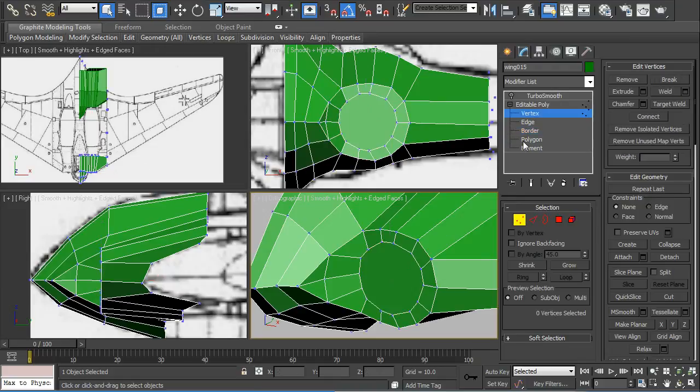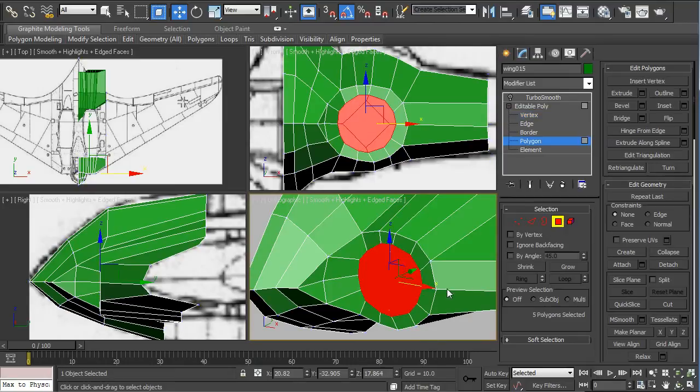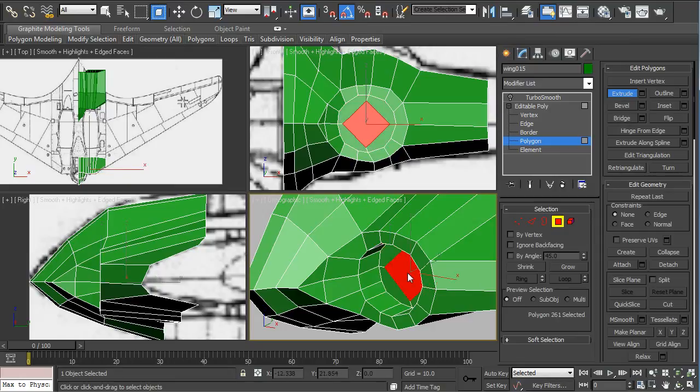Go to border, and cap it, and then in vertex mode we'll just cut across so that we can get one point in the middle. And we'll go to chamfer, and that'll divide into 4 points and center it. Okay, in polygon mode we'll select all the inlet polys and extrude those in a bit, and pick the center poly and we'll extrude that out.